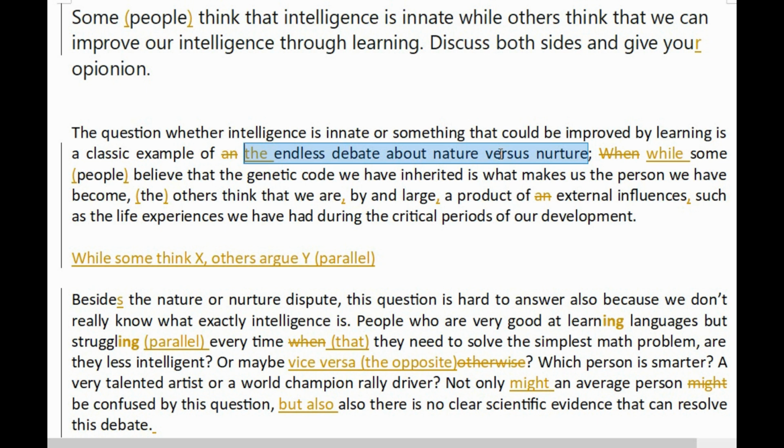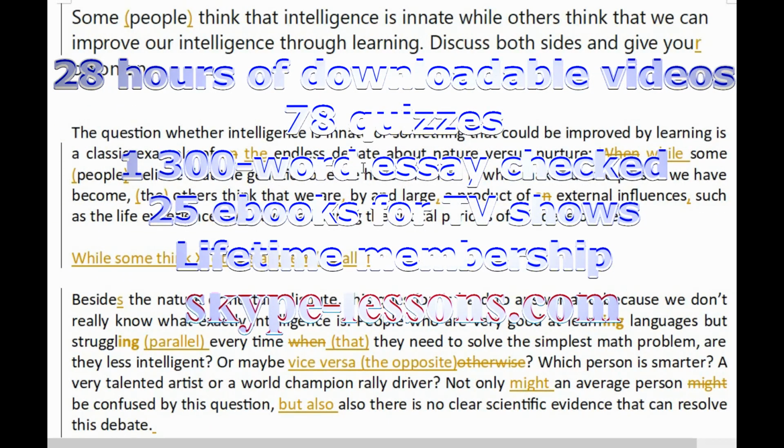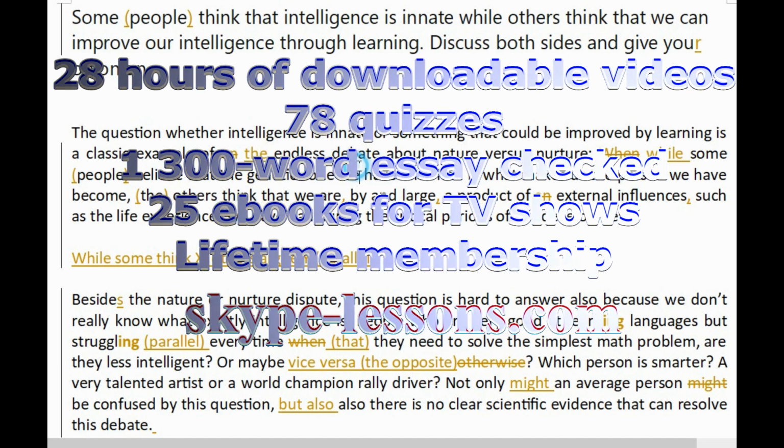We assume that the listener, the reader, knows exactly which debate we mean, the debate about nature versus nurture. And that's really why it demands the, because we definitely assume, when we write this sentence, that the other person knows which debate we mean when we say the nature-nurture debate, yeah? And that's why it's basically, the endless debate about nature versus nurture.